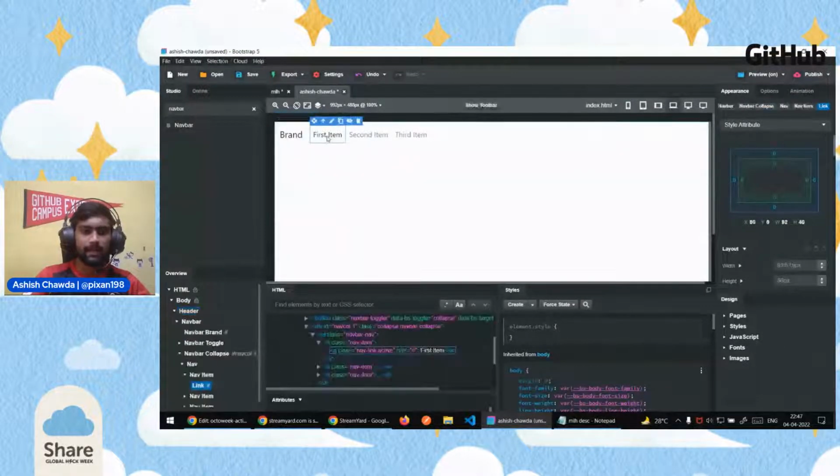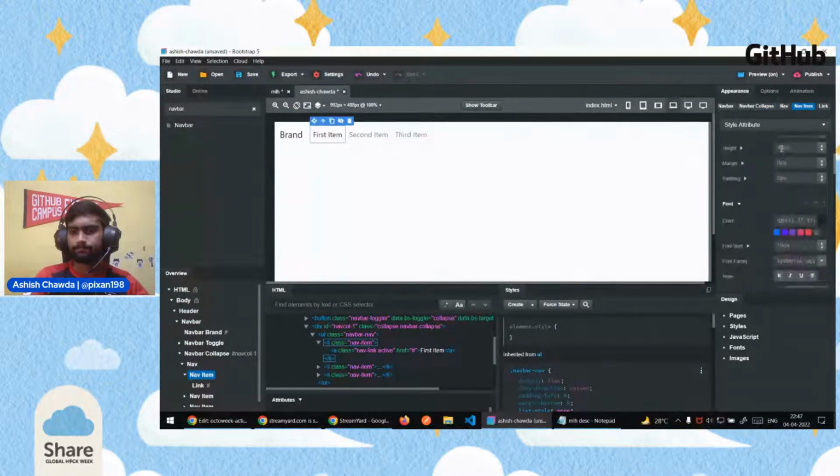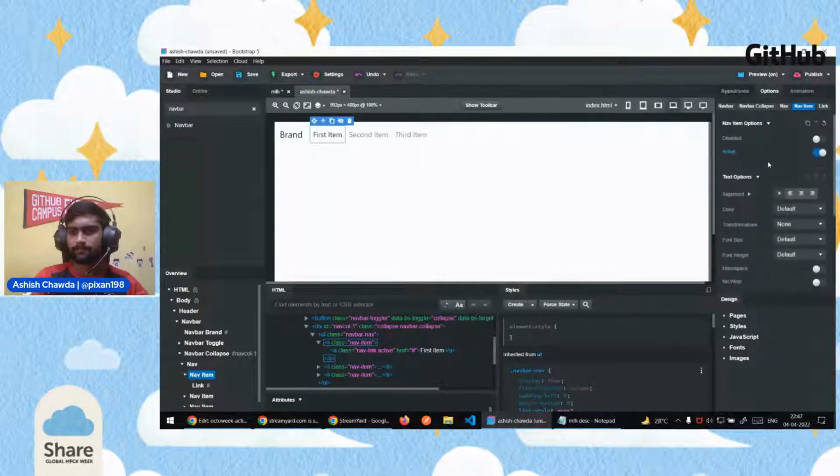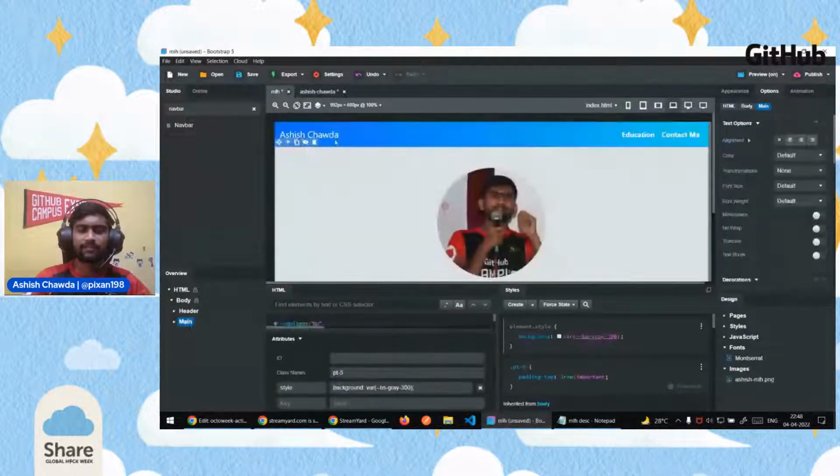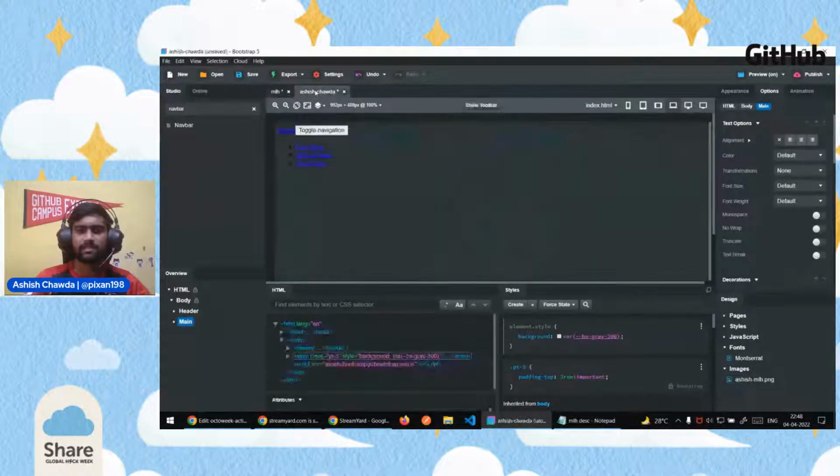Yeah, I'll click on nav item now, and here in the options, sorry, click on nav, and then go to alignment and select end. What it will do is change the alignment from the default one to the end one, so that it looks basically similar to this. Here on the left side we have the brand name, and on the right side we have the links, which are clickable links.